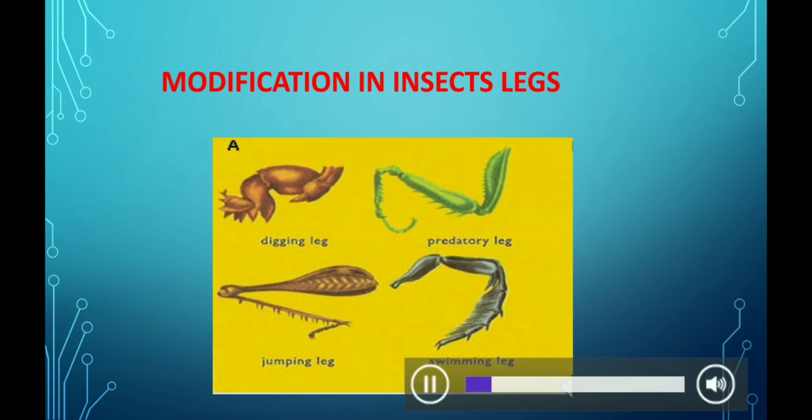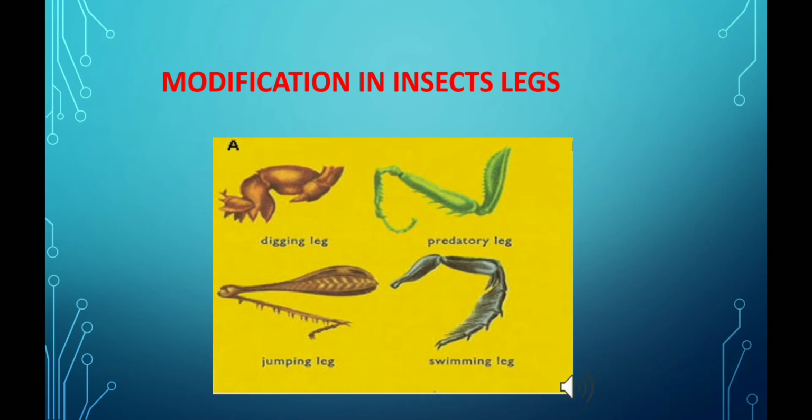Here, the picture clearly shows the modification of legs found in the different insects to perform different functions as per their requirement.